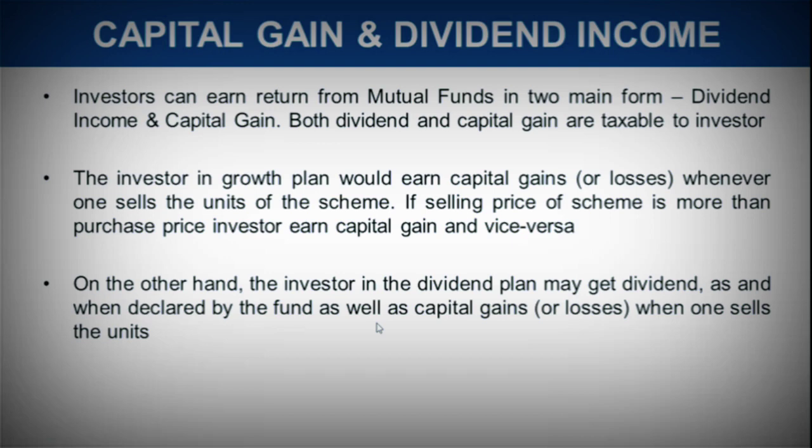Your NAV will be at a lower point as compared to the growth option. So generally you will see that when you choose the dividend option of the same mutual fund scheme, it would have a lower NAV, lower net asset value. And if you choose the growth option, it would have a little higher NAV. So the net asset value will be higher in the growth option.